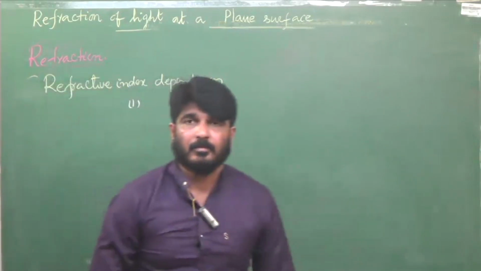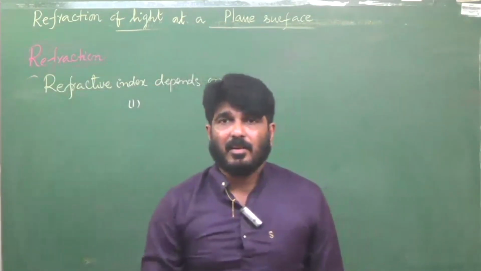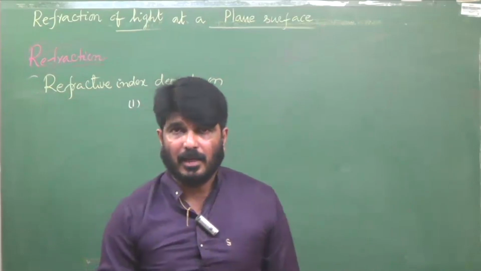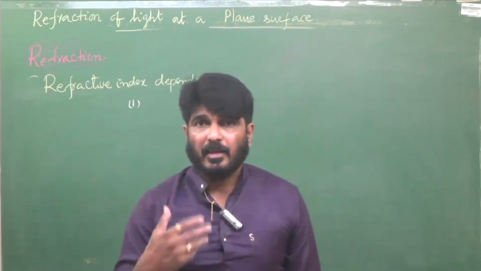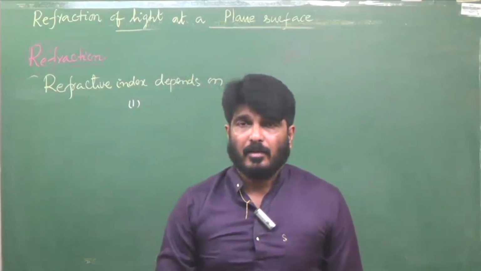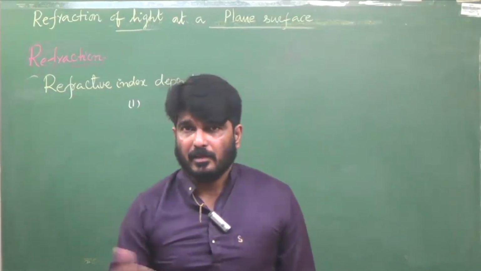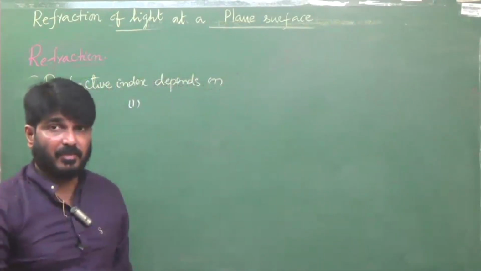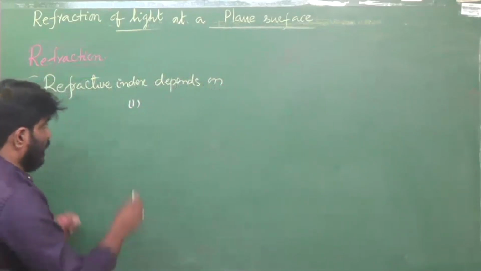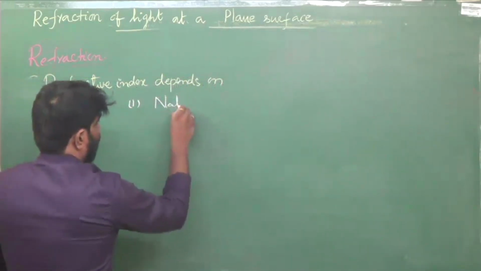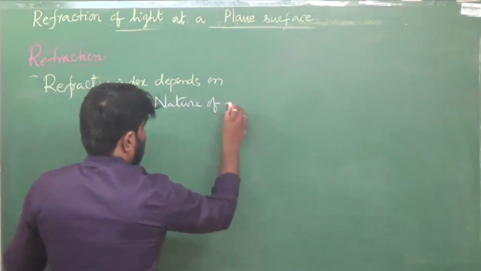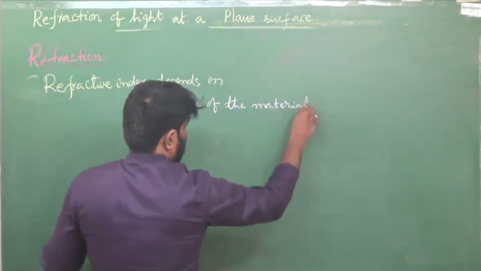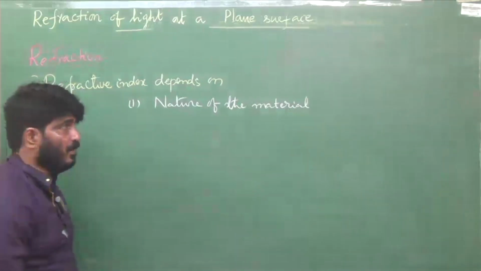Tell me, what is refractive index of air? 1.000. What is refractive index of glass, normal glass? 1.5. Refractive index of water, 4 by 3, 1.33. Refractive index of diamond is nearly 2.4. That means refractive index is different for different materials. So that's why it depends upon nature of the material, nature of the material medium.